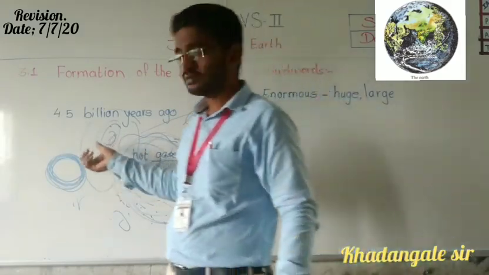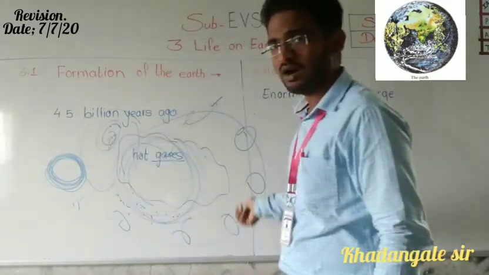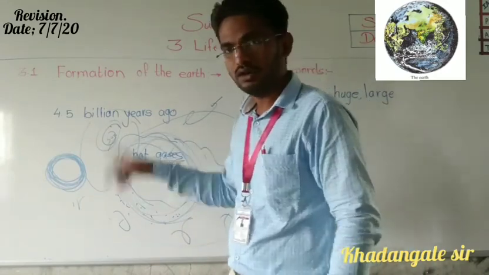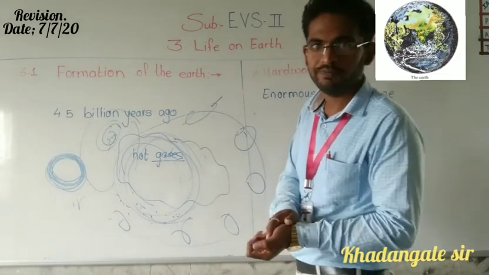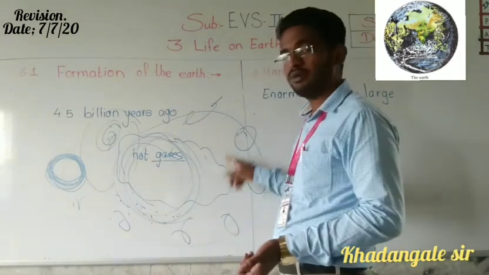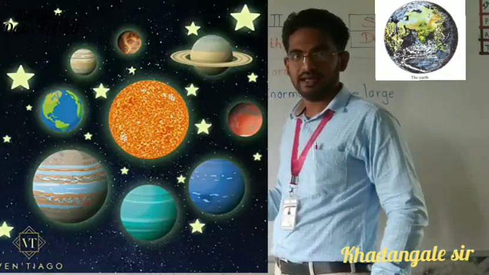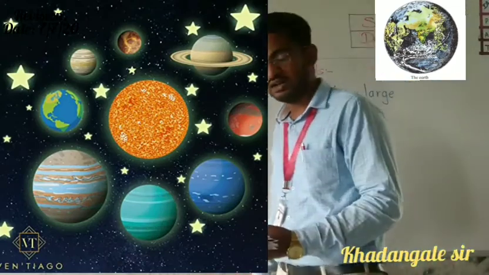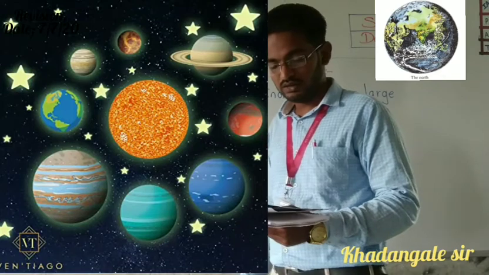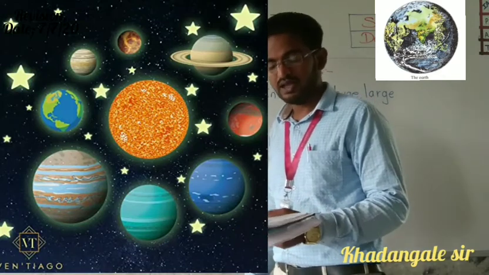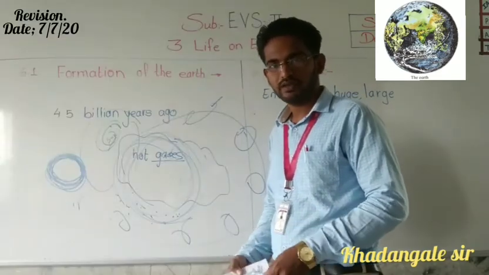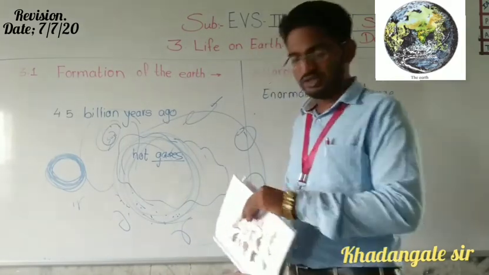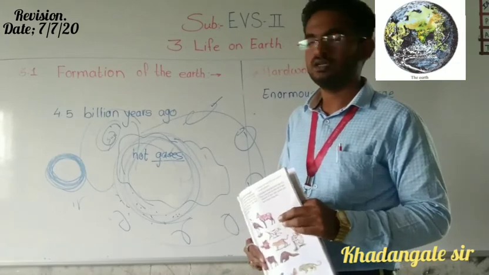Those parts formed the sun and other planets, and those planets are revolving around the sun. How many planets are there apart from the sun? 8 are there: Mercury, Venus, Earth, Mars, Jupiter, Saturn, Uranus, and Neptune. At the end you can see their picture. Did you understand this point?